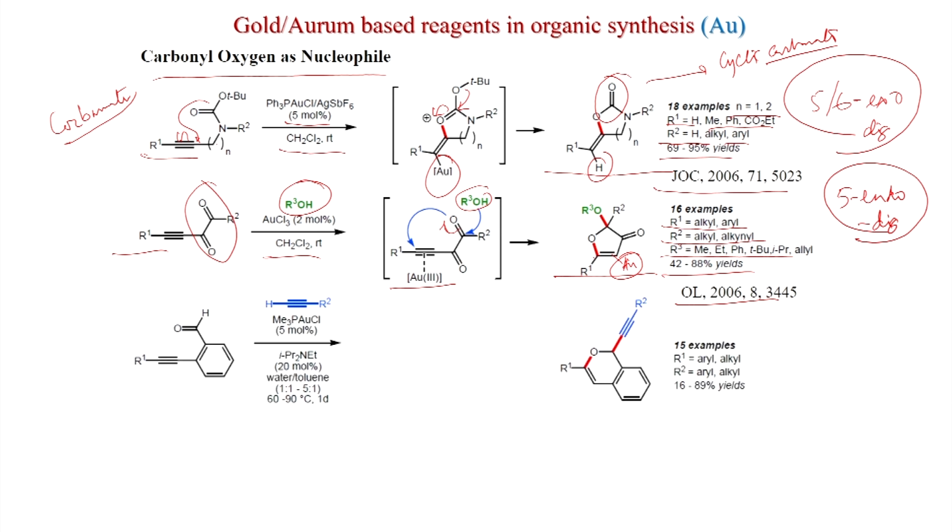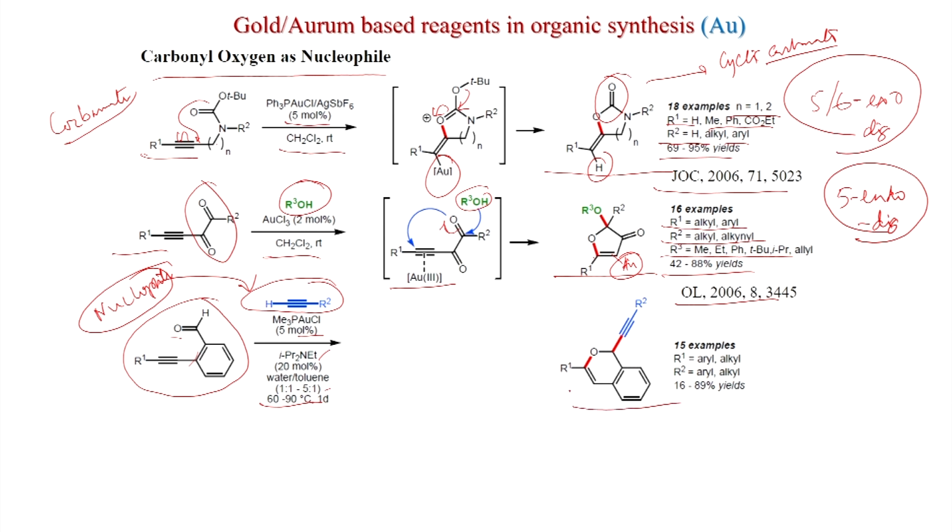There is another reaction. Here this is very important. There are 2 alkynes, one molecule has an aldehyde group. So this is an aromatic group attached to the alkyne, and externally another alkyne which is actually the nucleophile. So gold does not bind with it, it is just a nucleophile. Gold binds here, and with trimethyl phosphine AuCl 5 mole percent, diisopropylethylamine 20 mole percent, water toluene 1:1 to 5:1, 60 to 90 degrees centigrade, one day, you get this product.